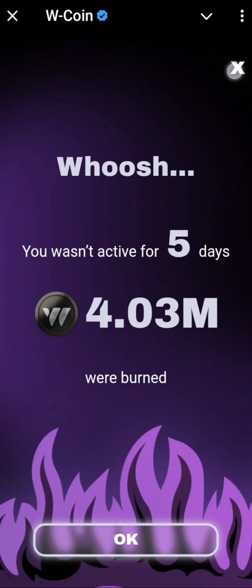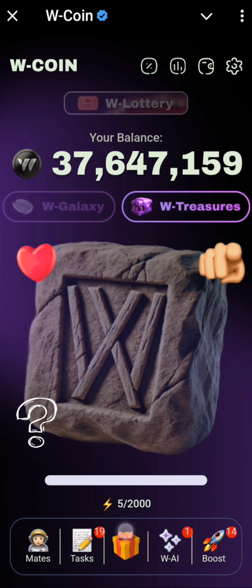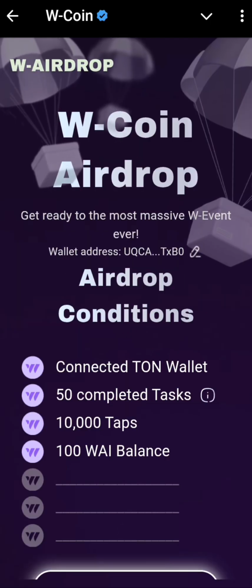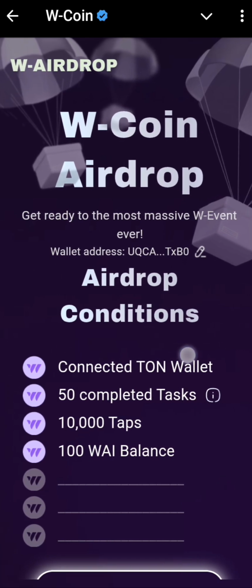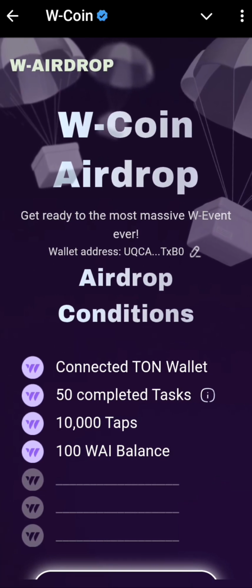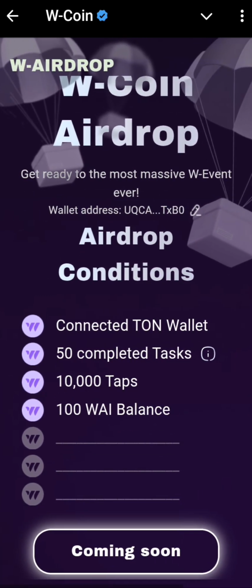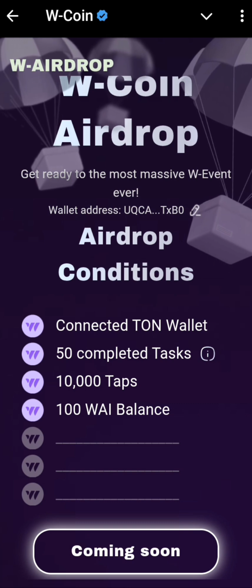You see this section right here, this gift, come over to it. If you come over to it, you are going to see that there are some airdrop conditions right here. So the Wcoin made an update some days back, and then they disconnected everyone's wallet. So if you have not logged in for some time, make sure that your wallet is connected, and you can simply see it right here. If your wallet is not showing right here, it means you have to reconnect. So this is mine right here.